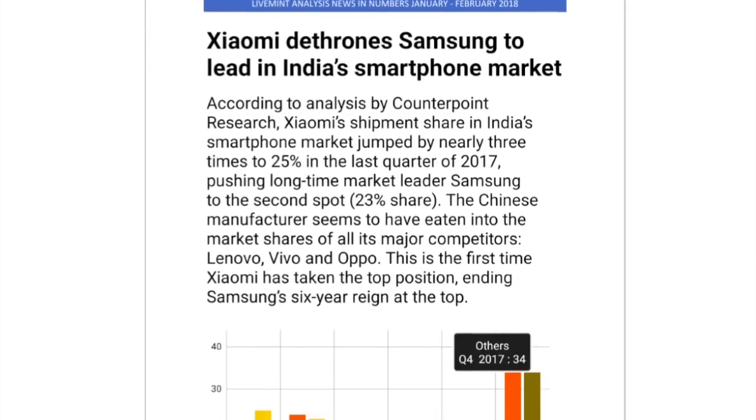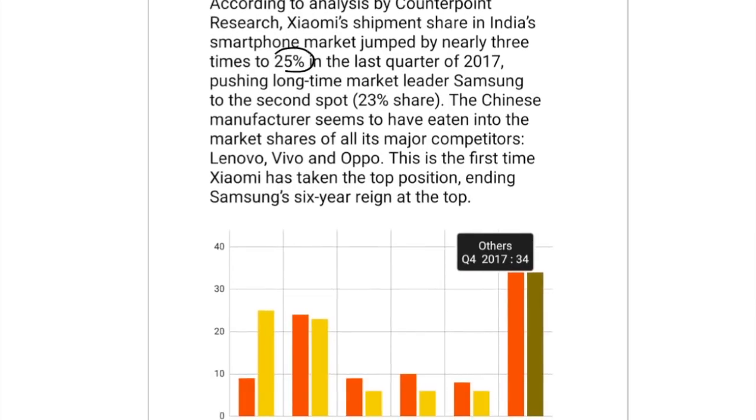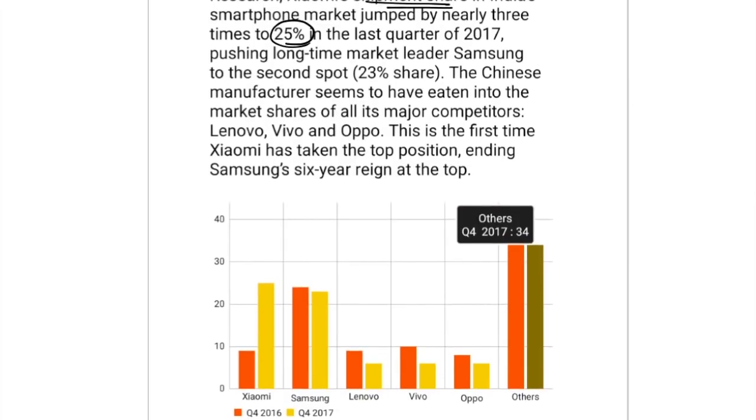Let's come to the next one. This is very important. This can be asked in phase 1 specifically in RBI or NABARD. Xiaomi has dethroned Samsung to lead in India's smartphone market. So Xiaomi has a major market now, almost 25% of shipment share to India. That is, whatever foreign countries are dealing in providing smartphones to India, what is the shipment share of Xiaomi? That is almost 25%. So it has become a leader in the Indian market now, overtaking Samsung.